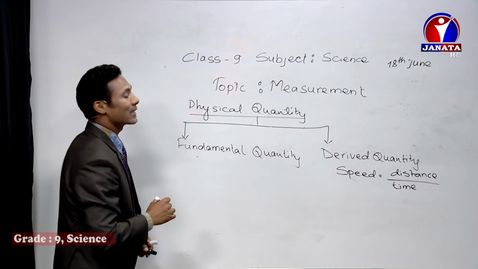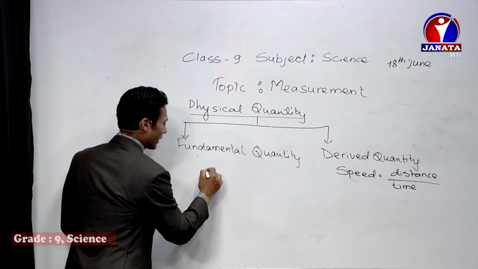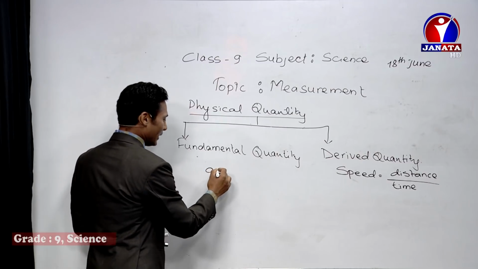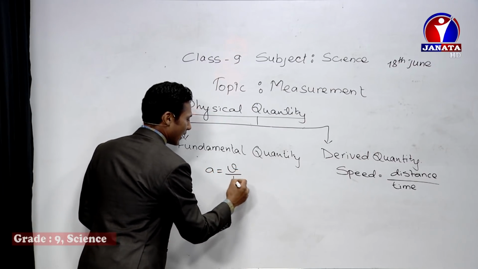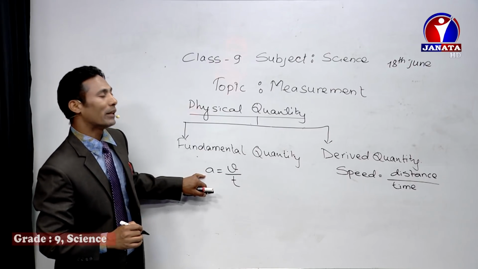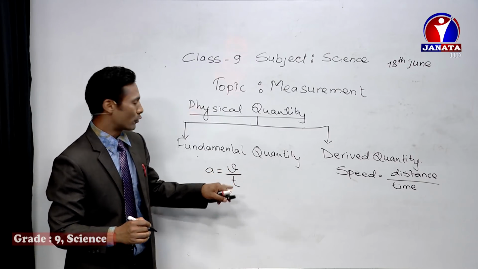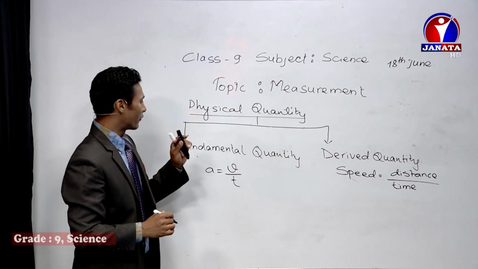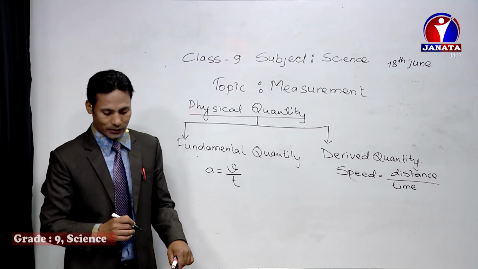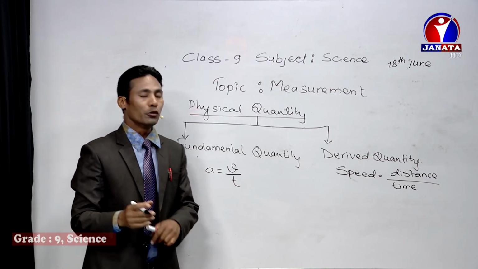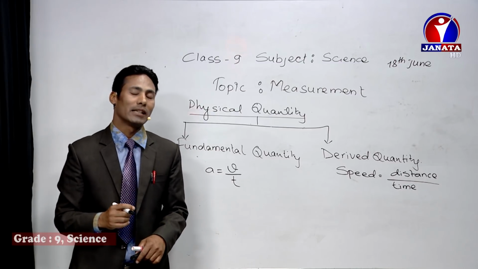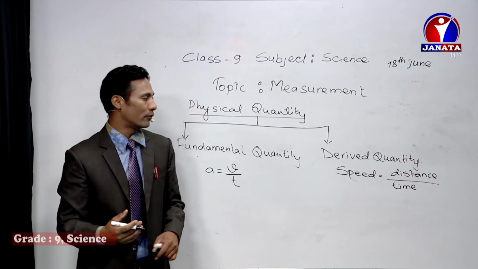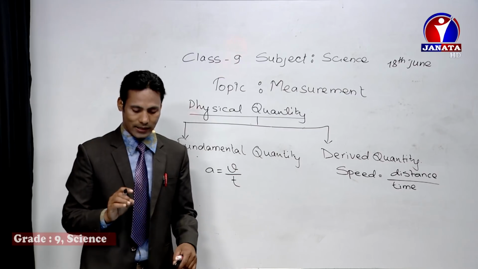Similarly, if I say the acceleration, I can represent this by a, and this acceleration is also a derived quantity. Why? Because it can be explained in terms of velocity and the time. So this is about the fundamental quantity and the derived quantity. Now, one question is for you: why is the velocity called the derived quantity? Just give the answer, whatever we have discussed previously, so you can answer this, I think, right?